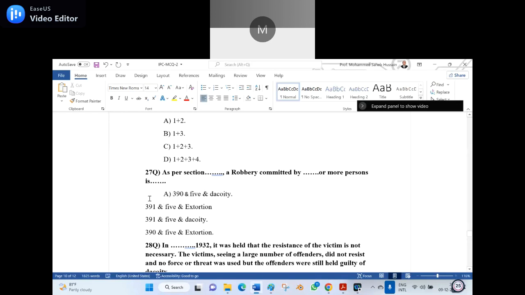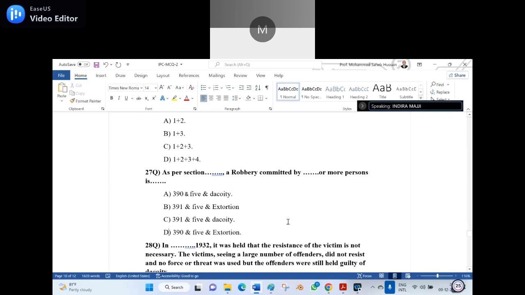Option A, 395 and dacoity. Check once again. Check once again. Which one is the appropriate answer? Option C, sir. You are right. Option C is the right answer.